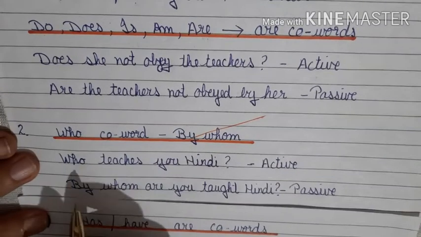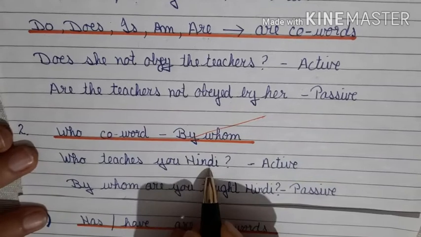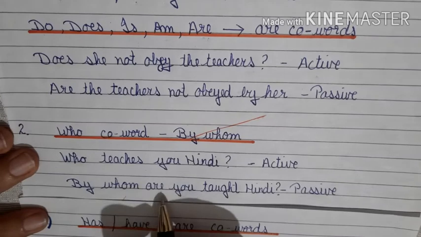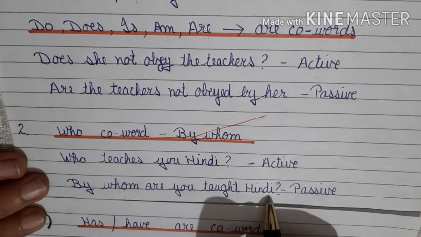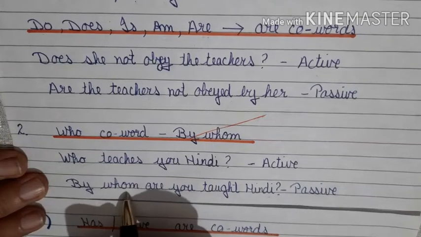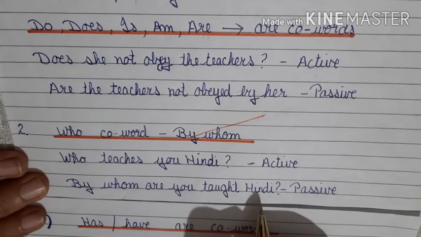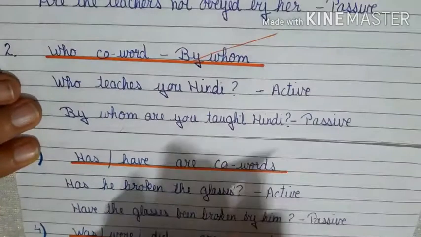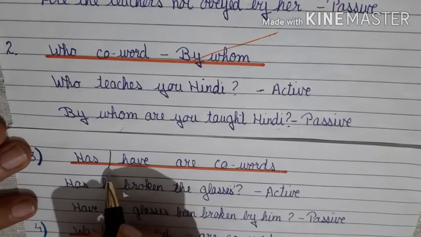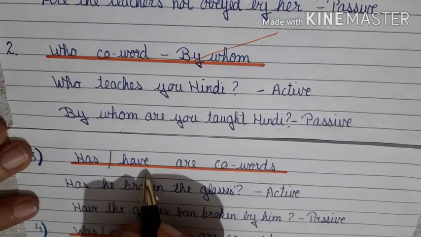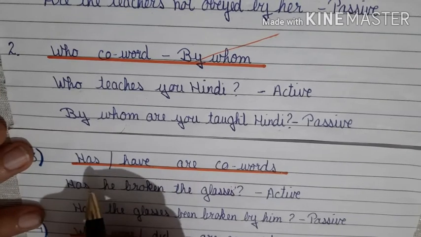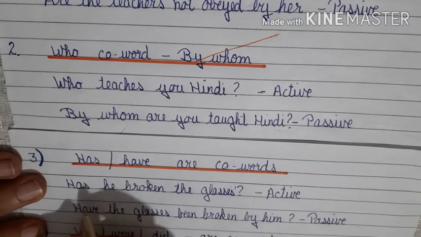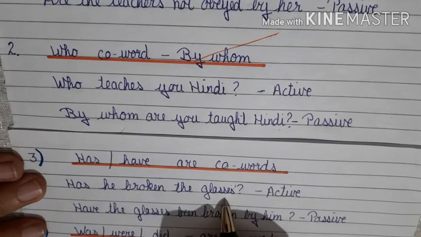Let's see one example. Who teaches you Hindi? Now we have to change this into passive. By whom are you taught Hindi? Right? Instead of who, by whom are you taught Hindi? Fine. Let's see the next example. Has, have. Now these two words are co-words to each other also. If a sentence starts with has and the object is plural, then in passive you're going to use the word have. Has he broken the glasses?